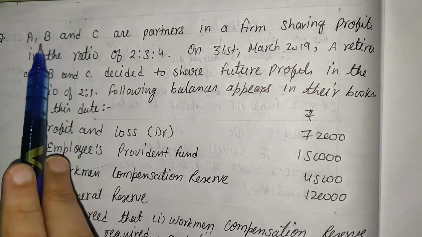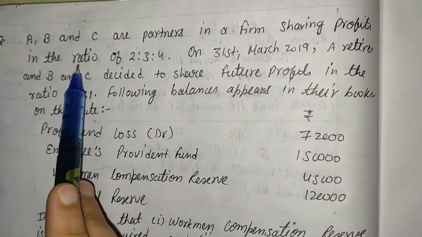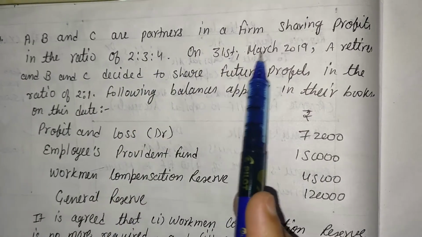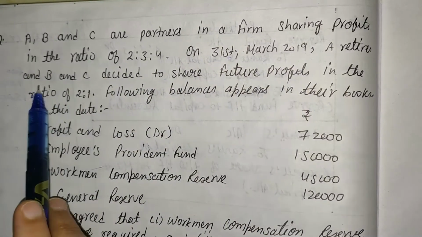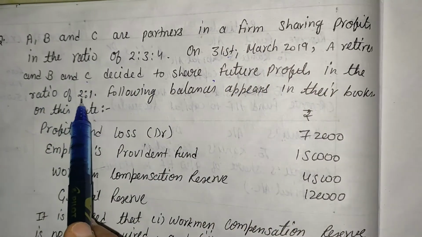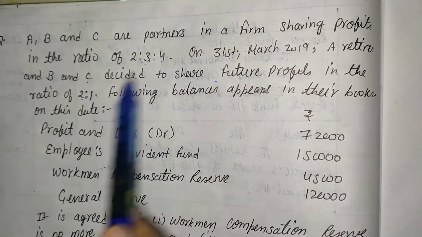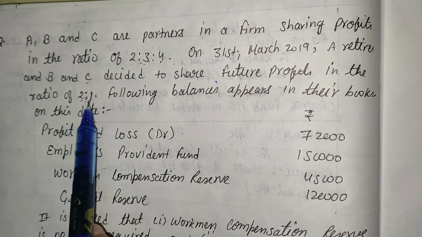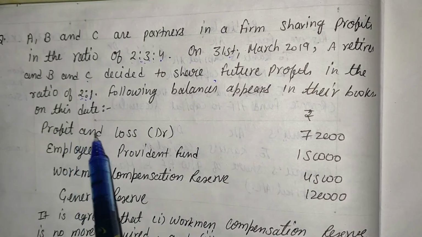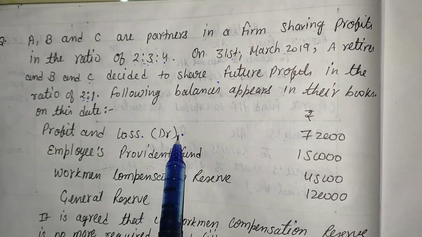Here one more question is very important and that is different from the previous two questions. Here the question is A, B and C are partners in a firm sharing profits in the ratio of 2:3:4. On 31st March 2019, A retires and B and C decided to share future profits in the ratio 2:1. It means old ratio is given, that is 2:3:4, and new ratio is also given, that is 2:1. Here some balances are given. The first balance is profit and loss debit side. That account is debit side, so reverse will be credit.